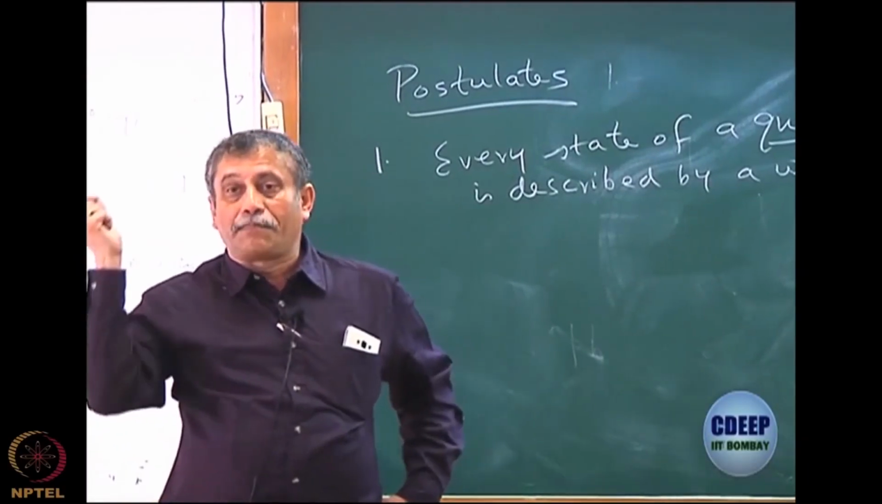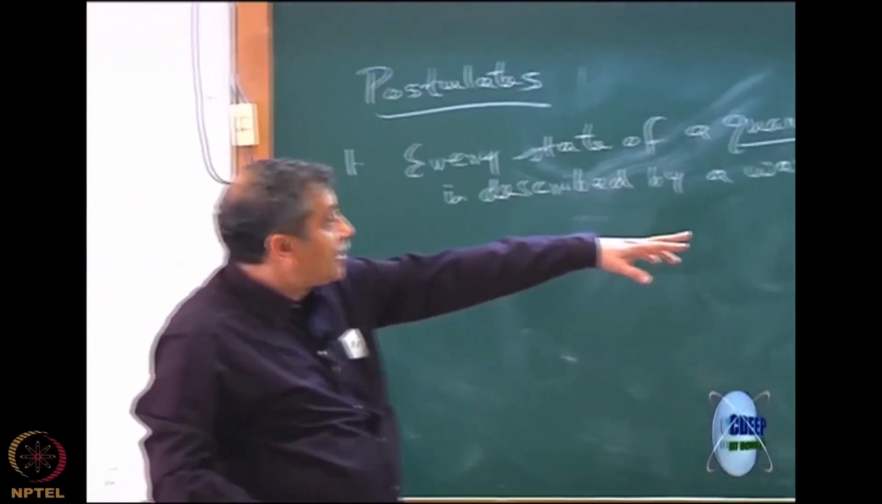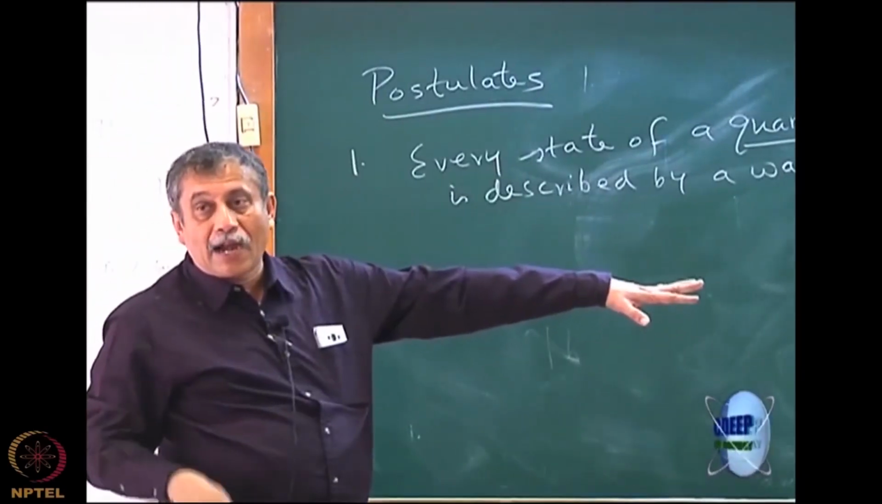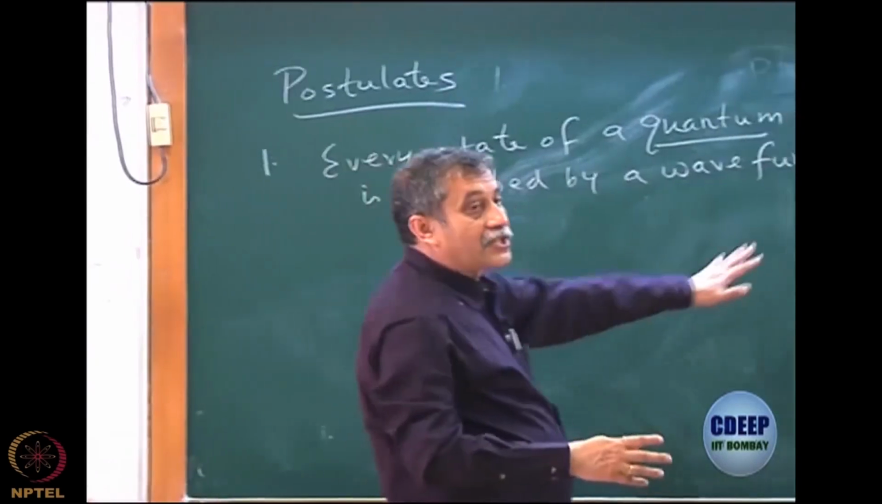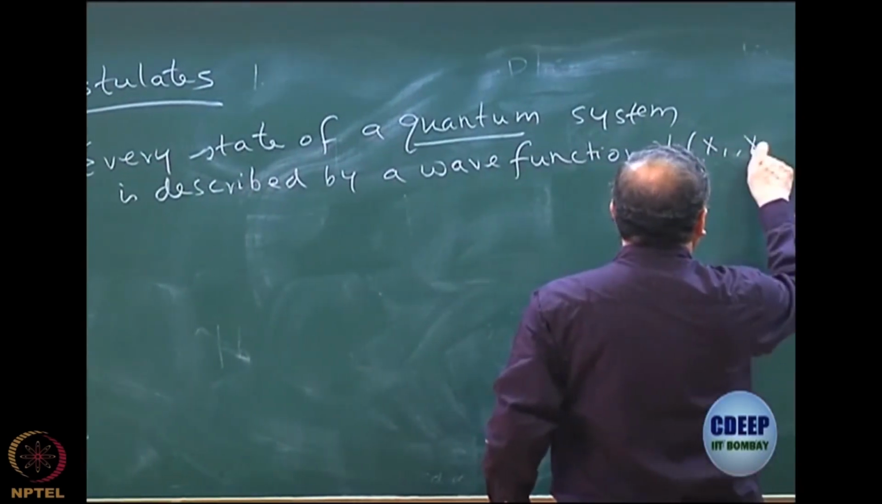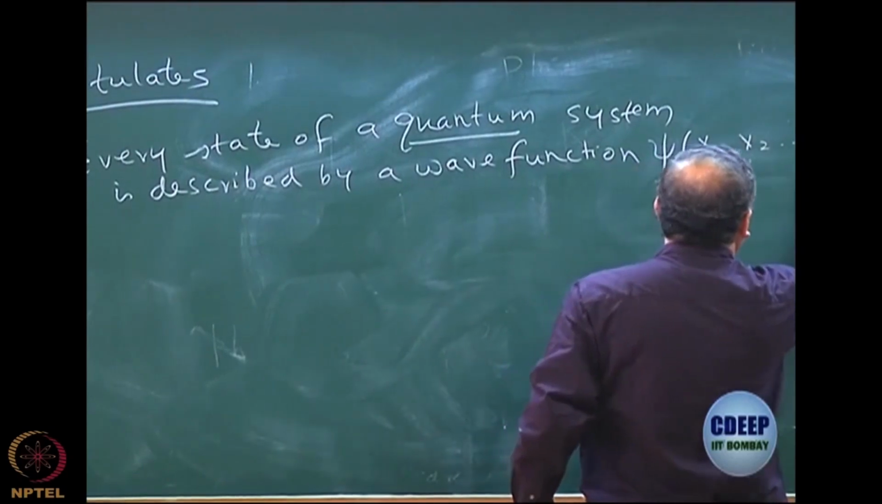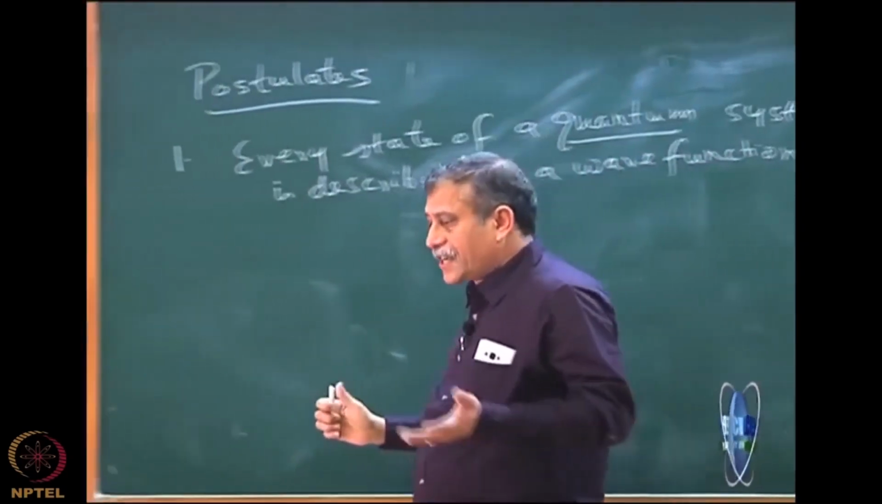Remember, these are not measurements of the coordinates. As I told you, delta x delta p is greater than or equal to h cross, so you can't actually measure the position. This is only a variable of the function. So this psi could be a function of position, x1, x2, etc. up to xn. Let's say this could also be momentum. We have not discussed that.